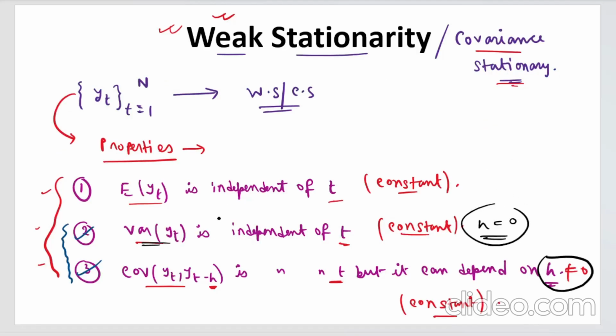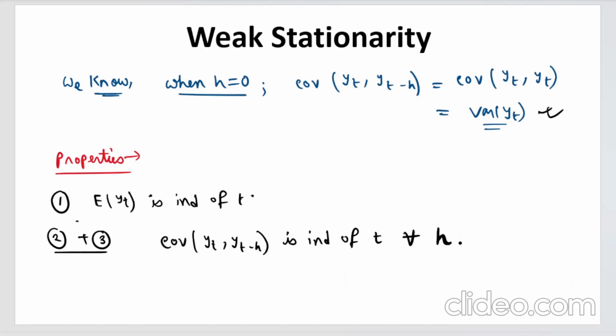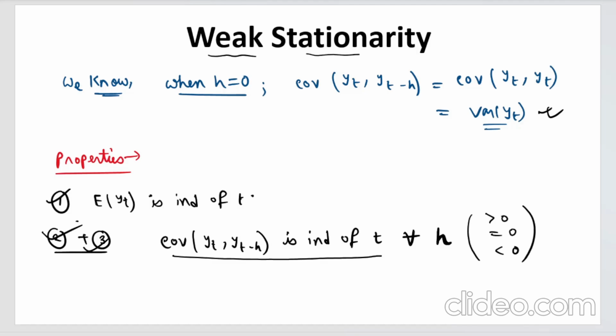So whenever h is 0, this is variance, and whenever h is not equal to 0, this is autocovariance. If you combine this, for all h, meaning h can be greater than 0, equal to 0, or less than 0, you will say that the covariance of yt and yt minus h is independent of t, right? So these are basically the two properties that, if satisfied, you will say that the process is weak stationary or covariance stationary. I hope this is absolutely clear to you.